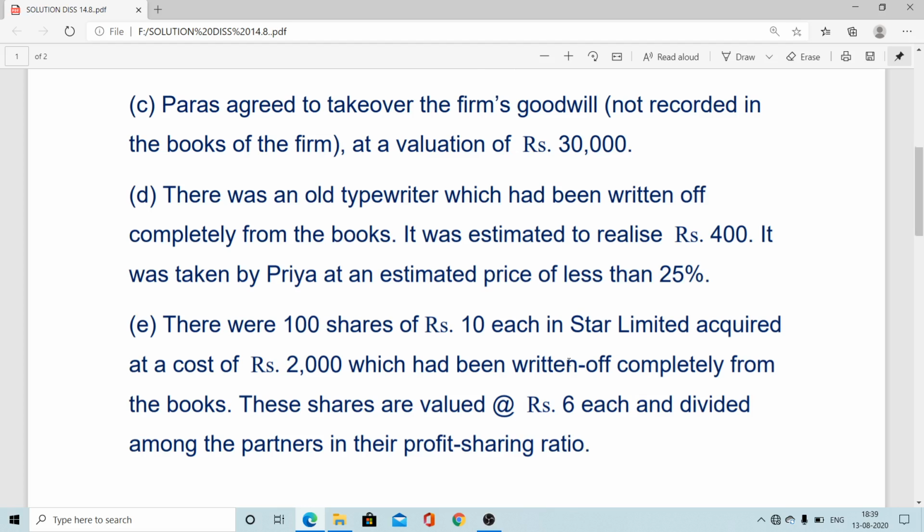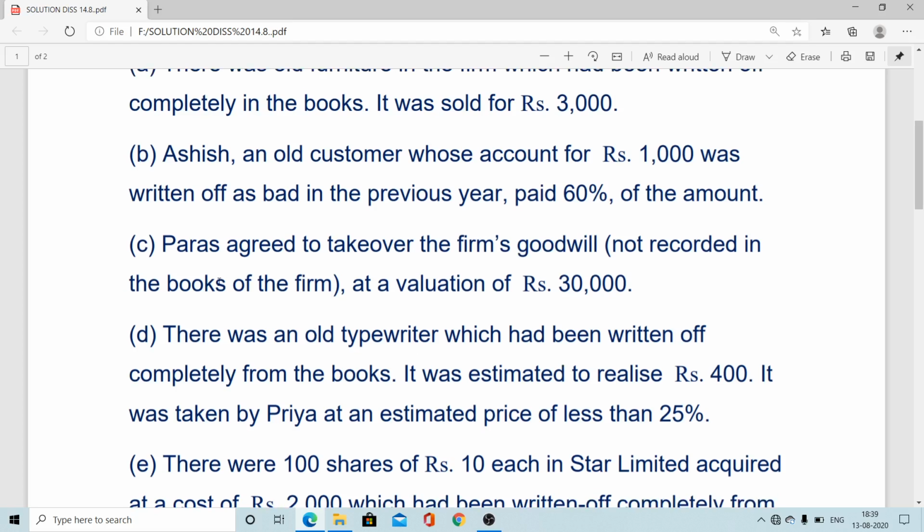Now the third one, transaction C. Paras agreed to take over the firm's goodwill, not recorded in the books of the firm, at a valuation of rupees 30,000. So in this case cash is not being paid. One partner, the active partner, wants to take an intangible asset, that is goodwill.